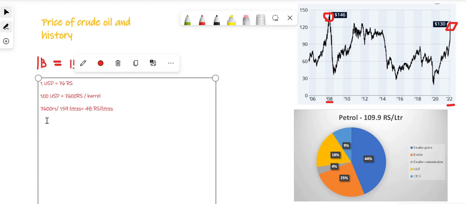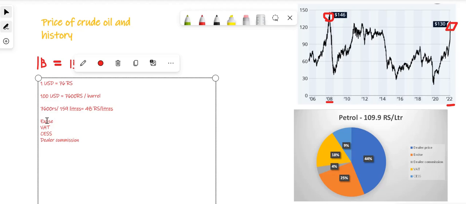Now, on the basis of this price of the petrol, let's add other components to it. There is one component called the excise, then we have the VAT, then you have cess, and there is a dealer commission to it.